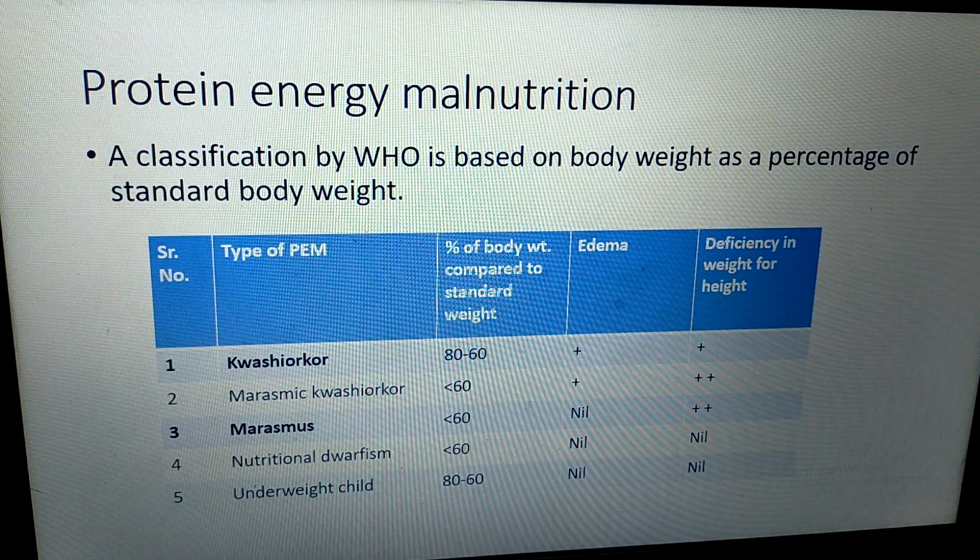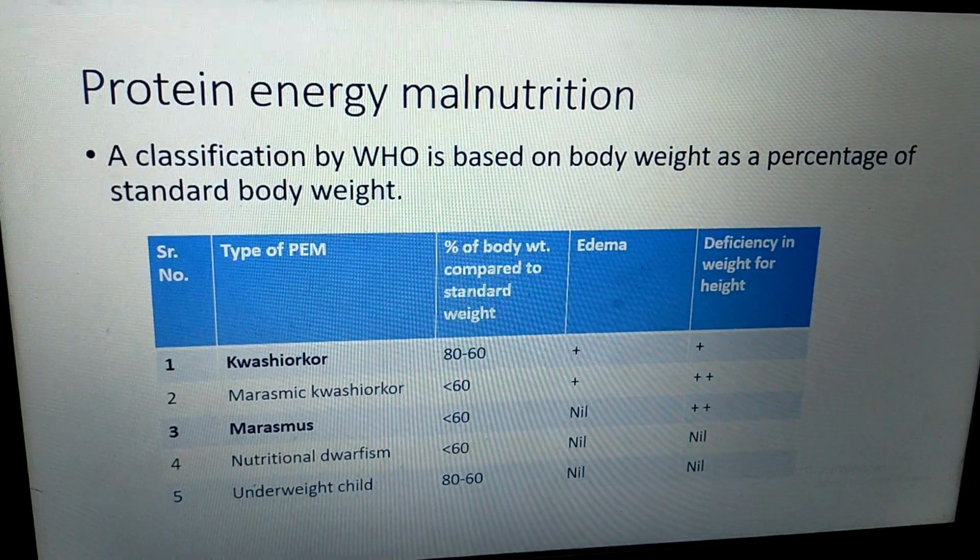And last category is underweight, where percentage of body weight is 80 to 60%. Edema is not there. Deficiency in weight for height is also not seen. So these are the various types of protein energy malnutrition diseases according to WHO criteria.